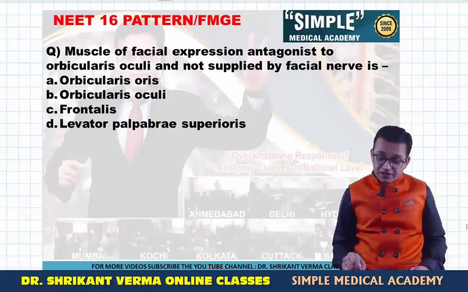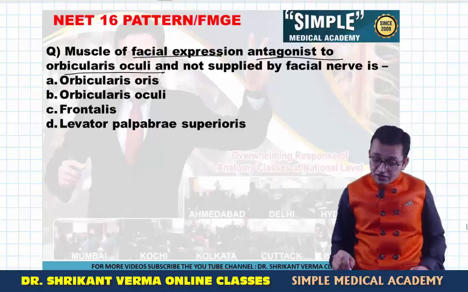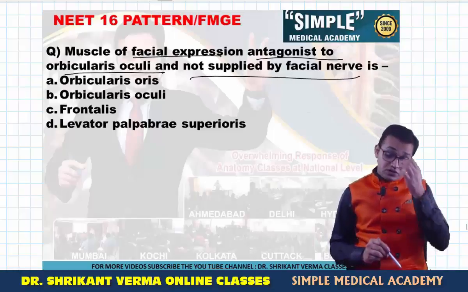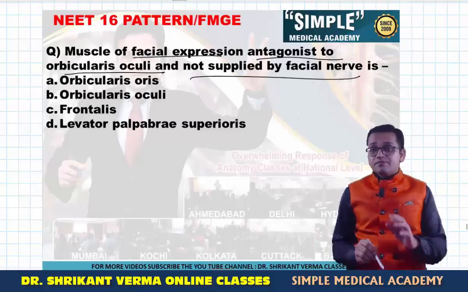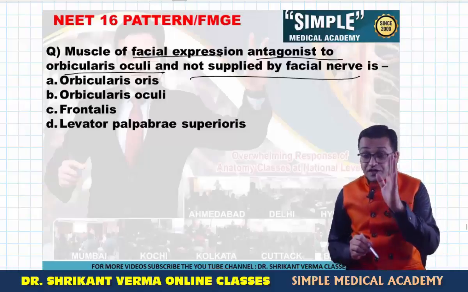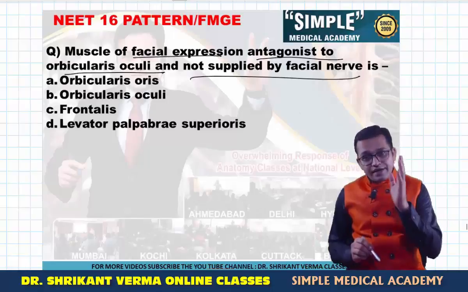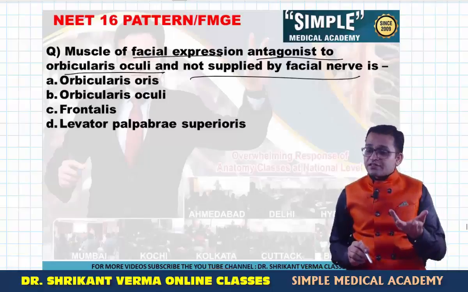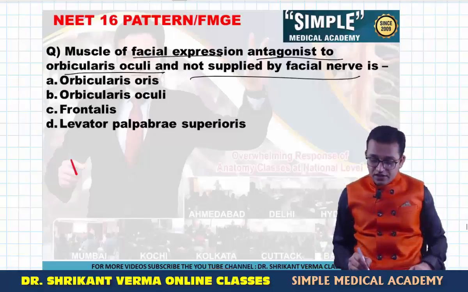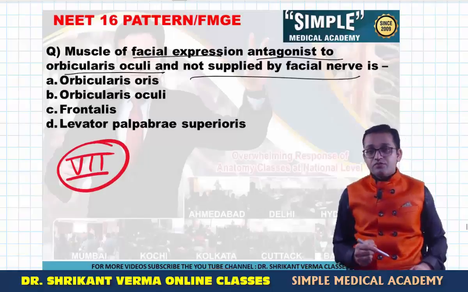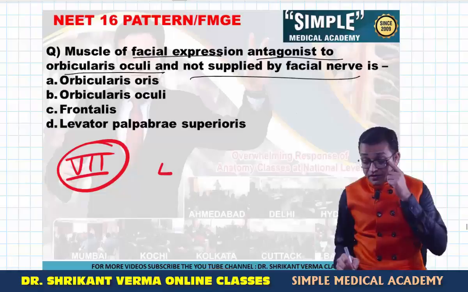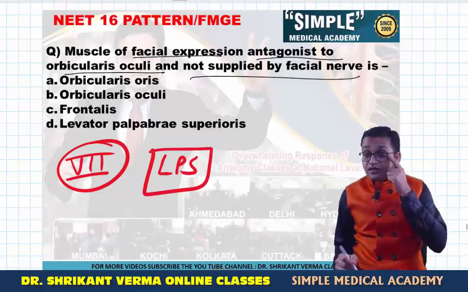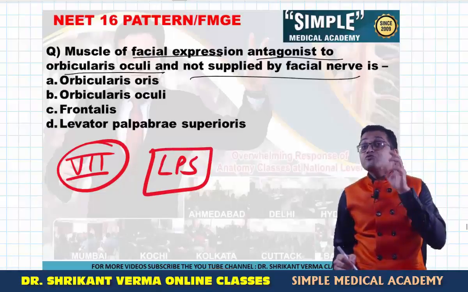Muscle of facial expression, antagonist to orbicularis oculi, and not supplied by the facial nerve. So this is the MCQ. Okay, as you know, all the facial muscles are derivatives of the second arch. That's why the nerve of the second arch, that is the facial nerve, will supply all these muscles, except one muscle. Yes, do you remember levator palpebrae superioris?